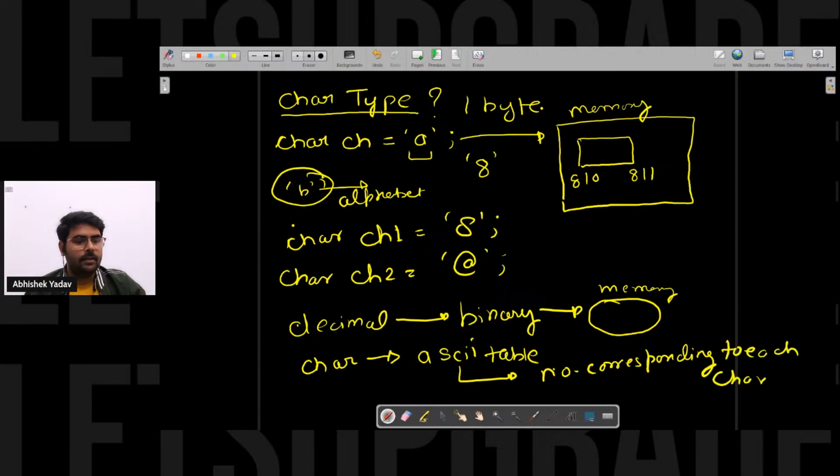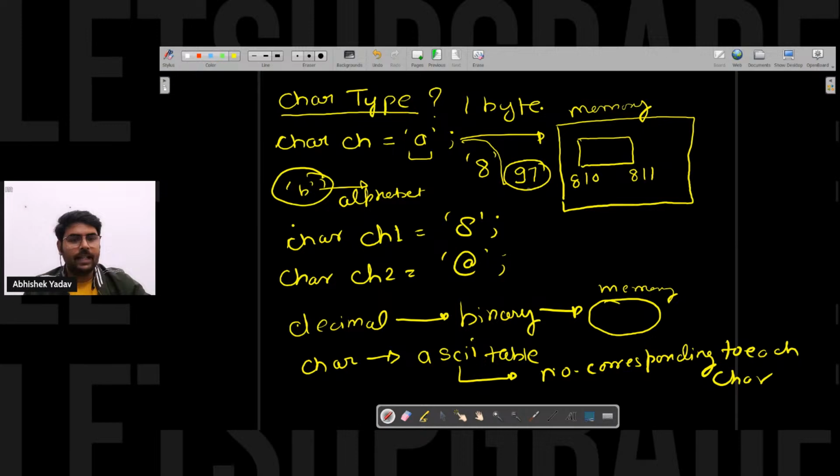So first it will take the character, go to the ASCII table, see the number corresponding to the character, and fetch the number. Let's assume for A the ASCII value is 97, so it will get the corresponding number of character A.